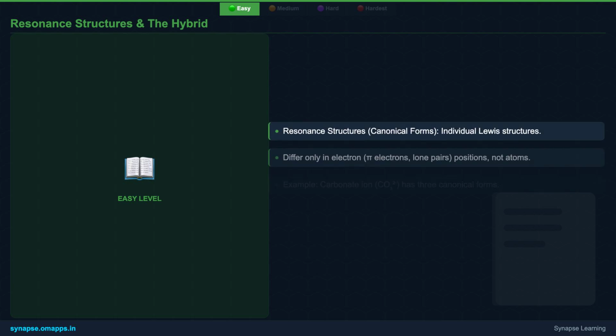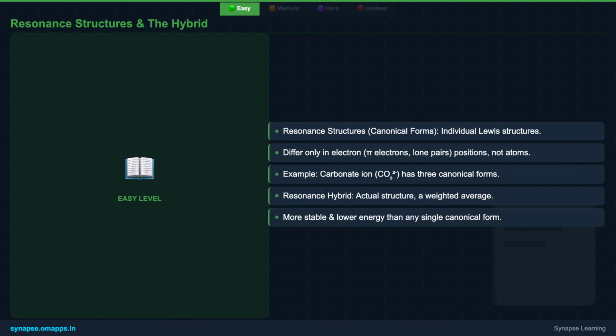So, we have these individual resonance structures, but they aren't real. The real molecule is the resonance hybrid. Think of it like a mule, which is a hybrid of a horse and a donkey. It's not constantly switching between being a horse and a donkey, it's a distinct animal. The hybrid is more stable and has lower energy than any single hypothetical canonical form.